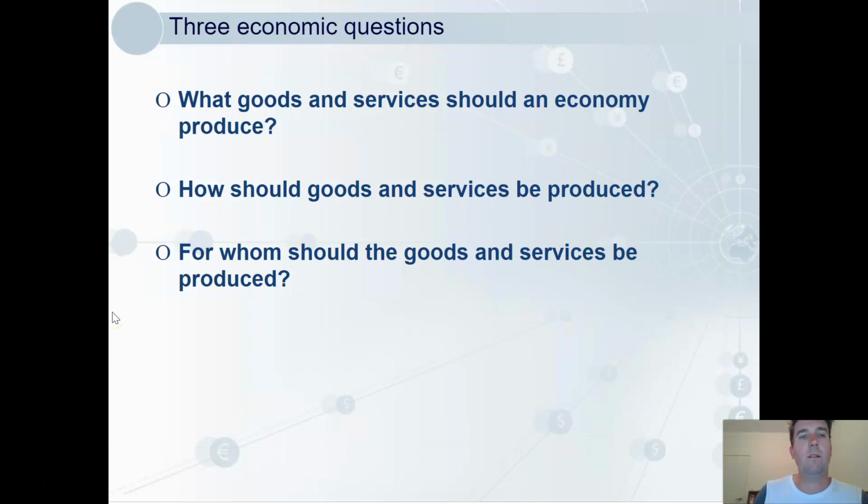But this leads us to the 3 fundamental economic questions that every society has to answer. What goods and services should an economy produce? How should goods and services be produced? And for whom should the goods and services be produced? This is all based on the scarcity that we have. We've got to make these decisions. Who gets the stuff that we make? How do we best make it? And what should we actually make?